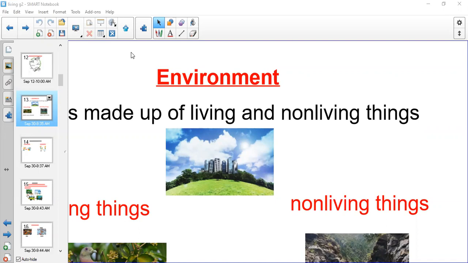I gave you examples of the living things in our environment, like plants, animals, and people. We have many things that are living in our environment. And the non-living things are like air, water, soil, and rocks. All of them must be natural because they are made by nature, made by God, Allah. Environment: living and non-living things in a place.